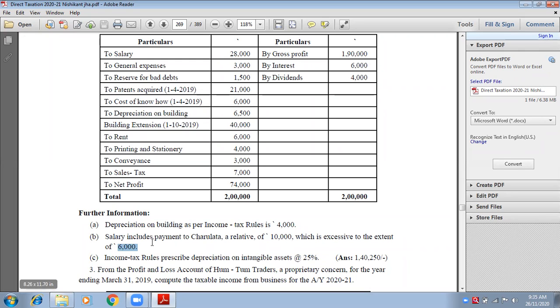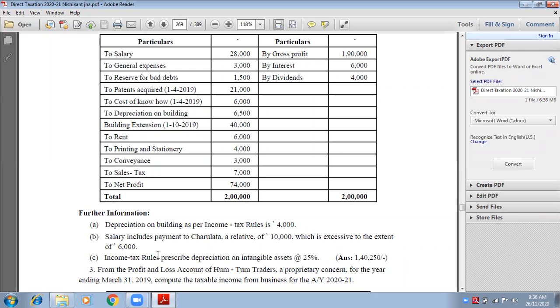But now she is getting 10,000 rupees, so 6,000 is extra. Let us disallow this amount, 6,000 rupees. Write down excessive salary to relative, in the inner column 6,000. We are writing it under expenses disallowed, okay?